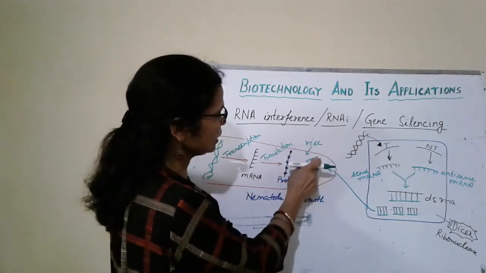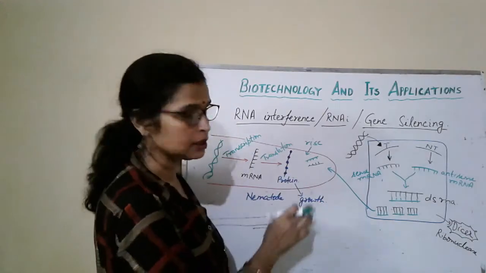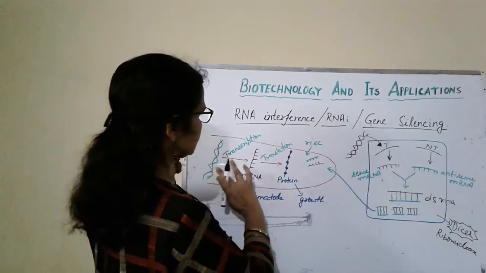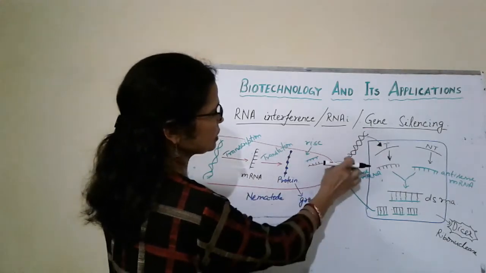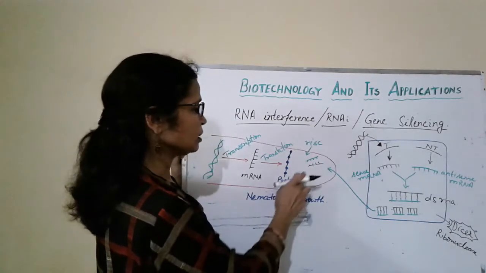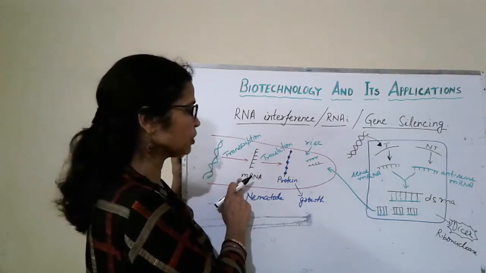This RISC can unzip this double-stranded RNA. That means it cleaves this double-stranded RNA, and this RNA is formed from the nematode DNA. So the antisense RNA is complementary to the sense messenger RNA of the nematode.